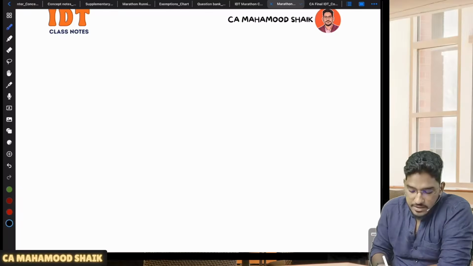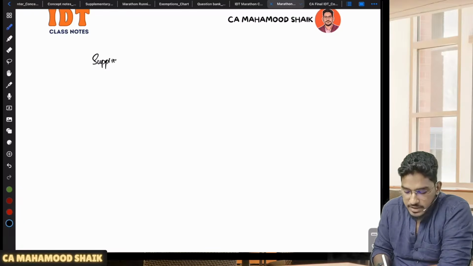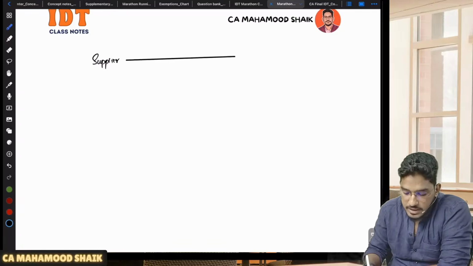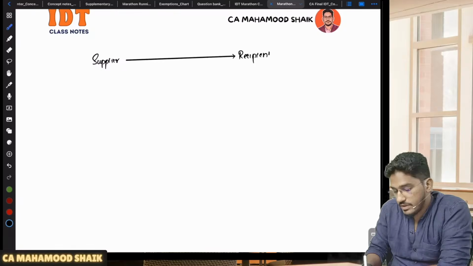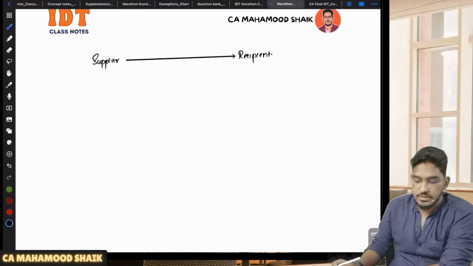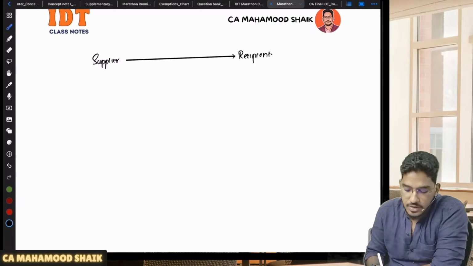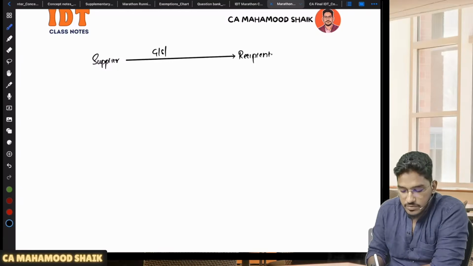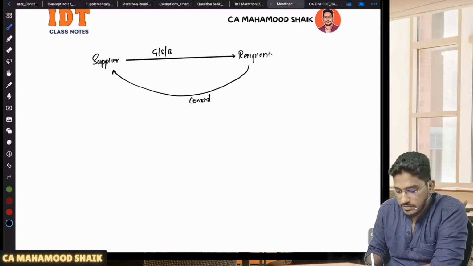So in GST, we have two parties, no? One is the supplier, the person who is making the supply of the goods or services. Then there will be someone called recipient, the person who is receiving those goods or services. So there is a supplier who is making some supply of goods or services or both, and in return, the recipient will be liable to pay some consideration.